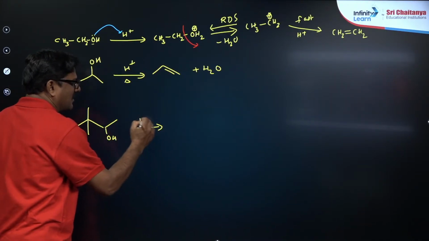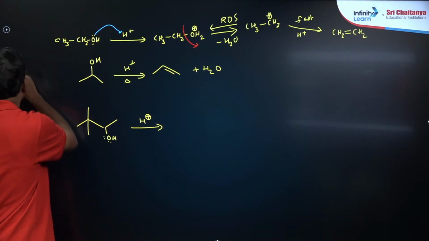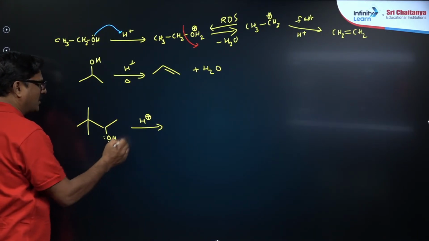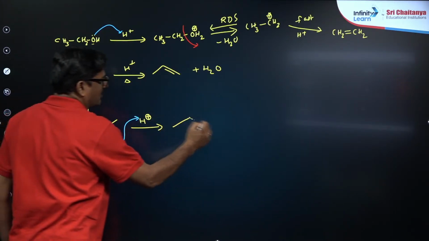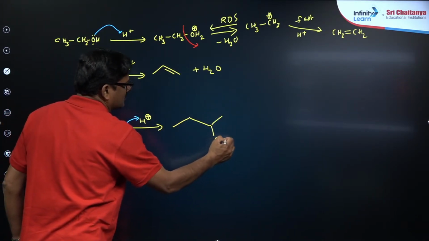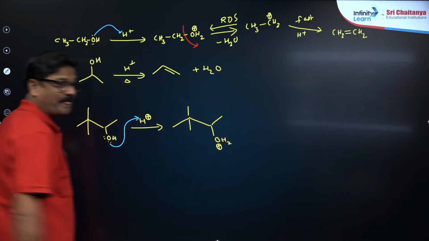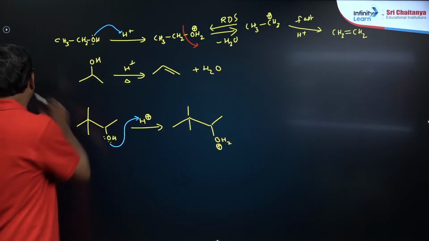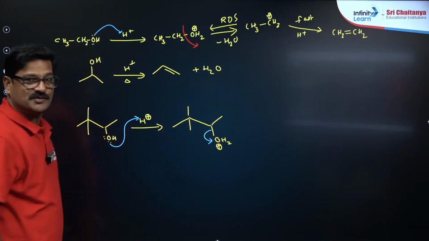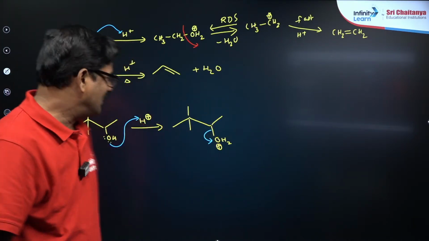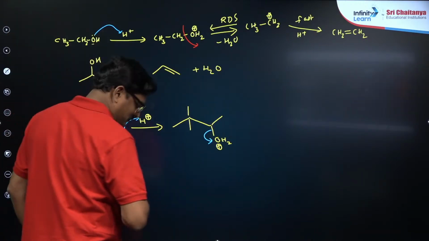Now how to do it: put in the mechanism of everything, and see where your carbocation is coming; a less stable carbocation rearranges to give rise to a more stable carbocation, okay? And this is a protonated alcohol. This protonated OH group is going to be a better leaving group than this, and you are going to see